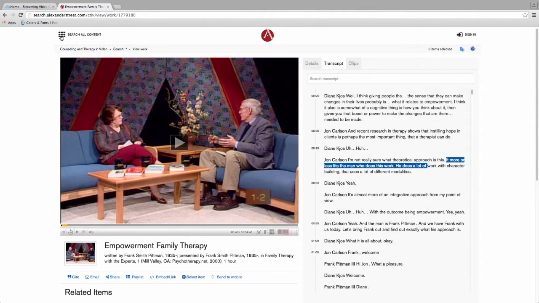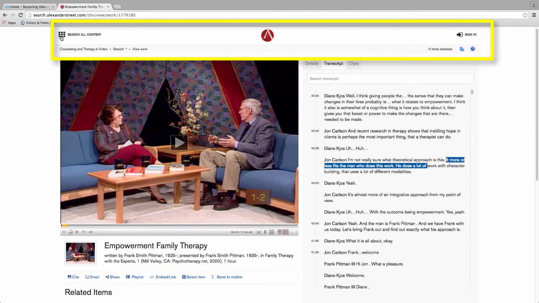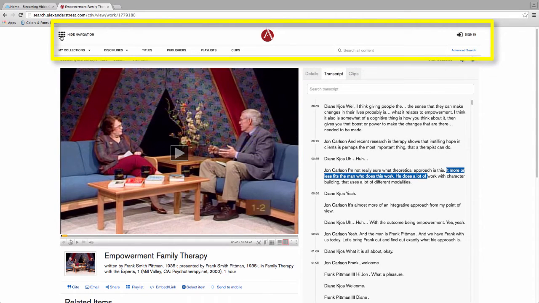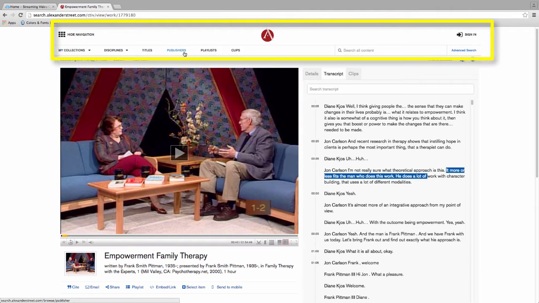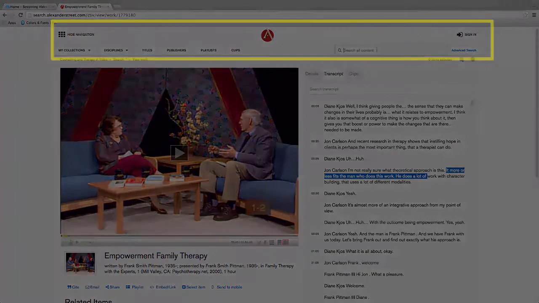Within any Alexander Street Press collection are options at the top of the page. Select Search All Content on the top left to see a complete list of options. Here you can look at individual collections or search all available content regardless of collections by options like Publisher and Title. There's also a Search All Content box on the top right where you can enter a keyword search.